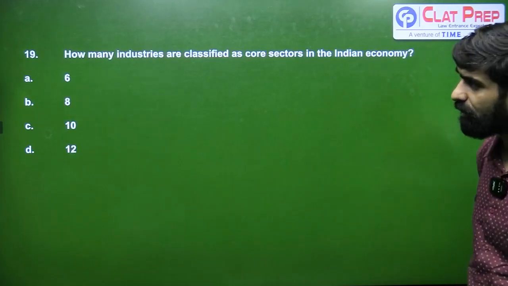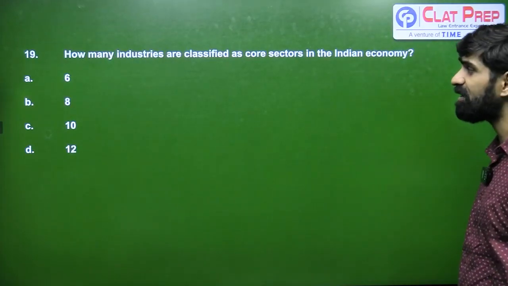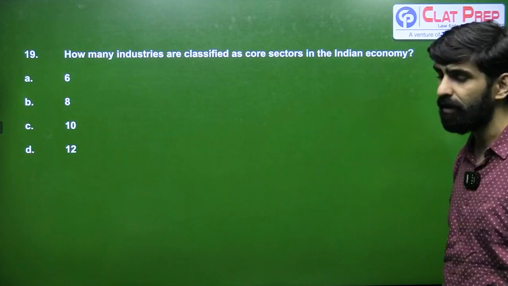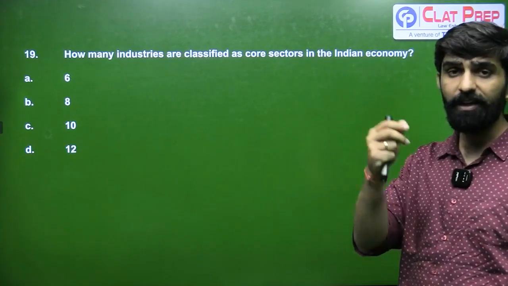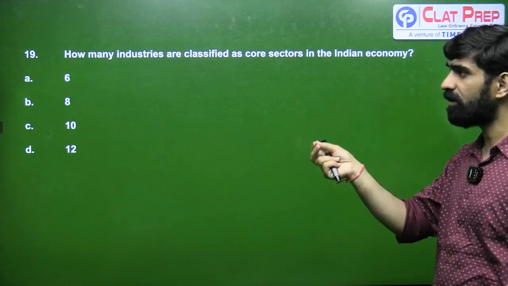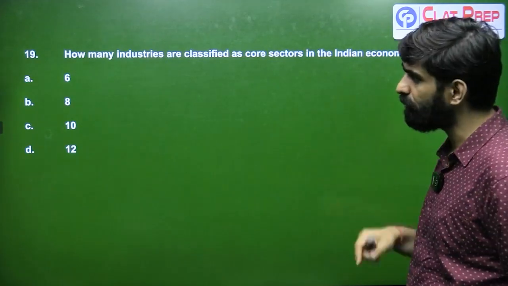So the penultimate question of today, how many industries are classified as core sectors in the Indian economy? So we have discussed this index of core industries, and 8 industries in India are classified as core sectors. So the answer for 19 is going to be B.